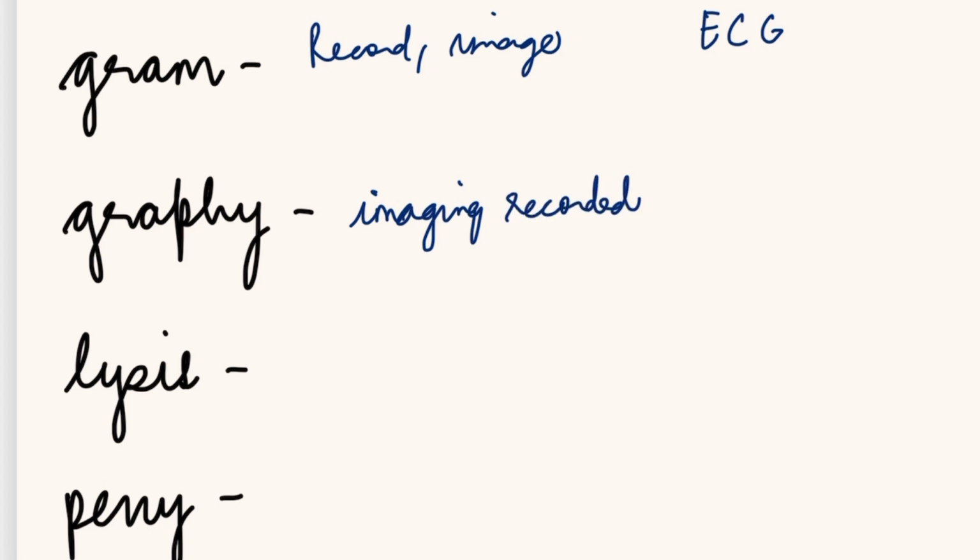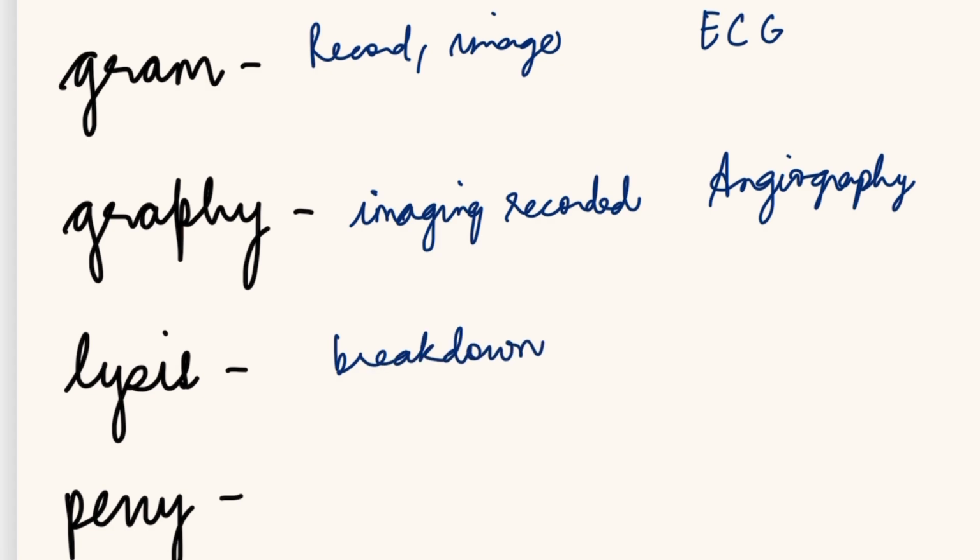Example, angiography. So it is a process of recording the blood vessels. Angio we have discussed above. Graphy is recording, image recording. So it is basically the process of recording vessels. Lysis, breakdown. The word can be hemolysis. That is breakdown of blood or RBCs.